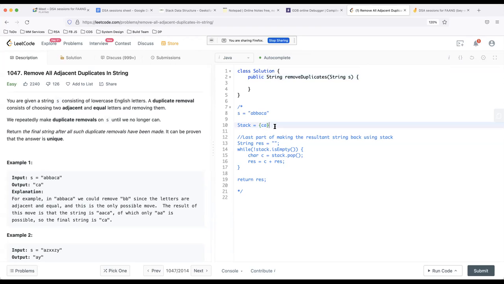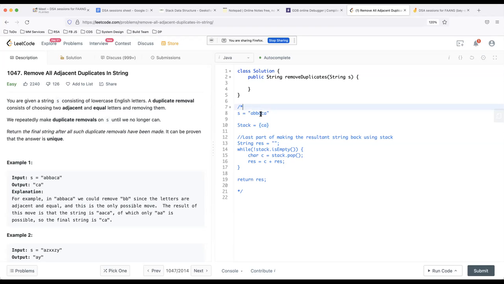Also, when we store it in a stack, stack is a good solution and that is the right solution for this problem, but I'm just telling you the challenges with respect to the stack. When we store it into the stack, we have to do two operations. One is to scan the string from left to right. And finally, when you get the data into the stack, you have to convert it into a string. So you need to again traverse all the elements back from the stack and put them into the string. So it becomes twice of O of n, which is nothing but O of n only, but here we have to do two times the traversal.